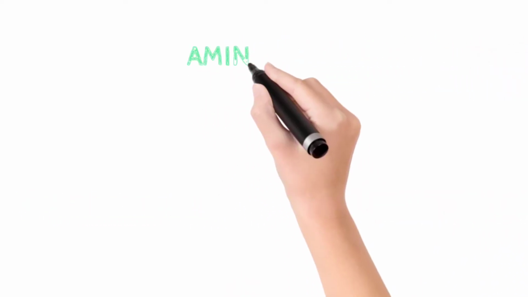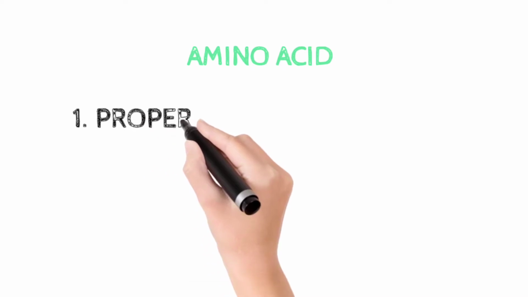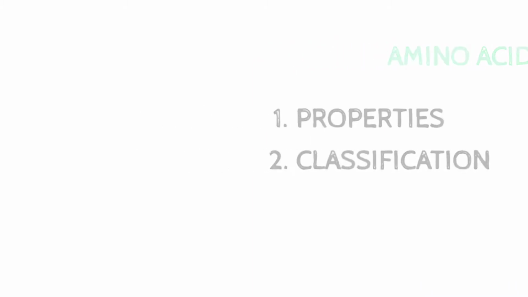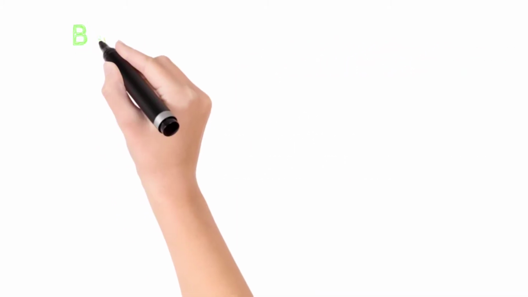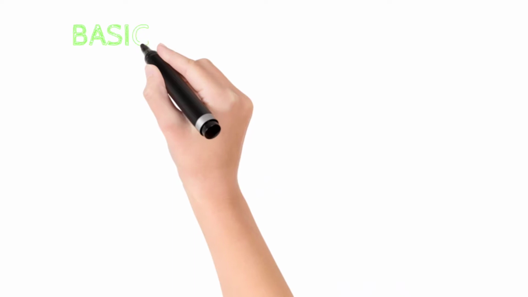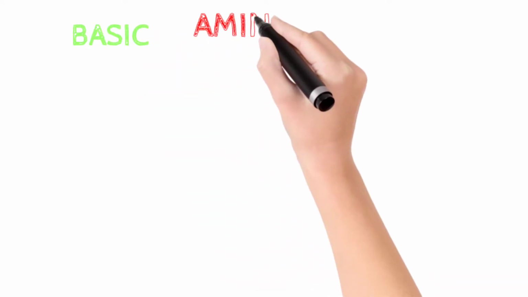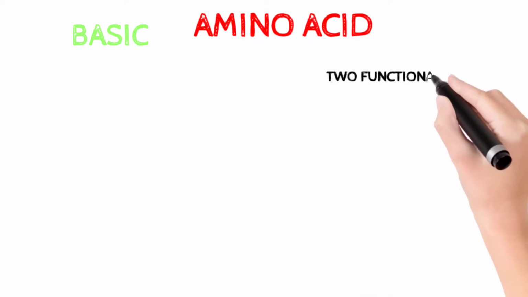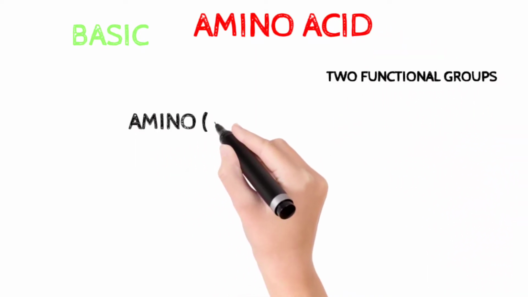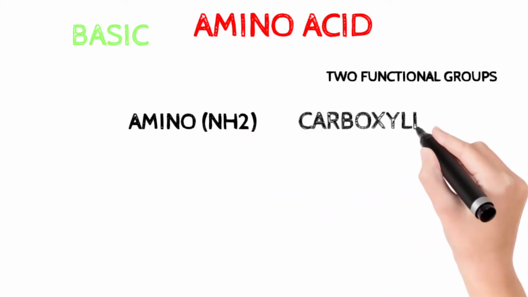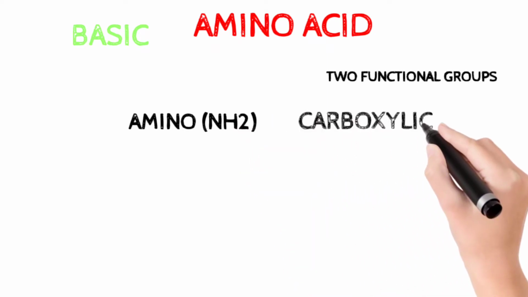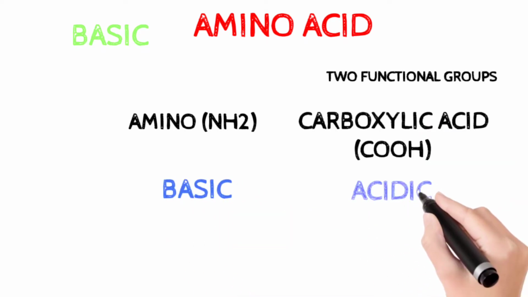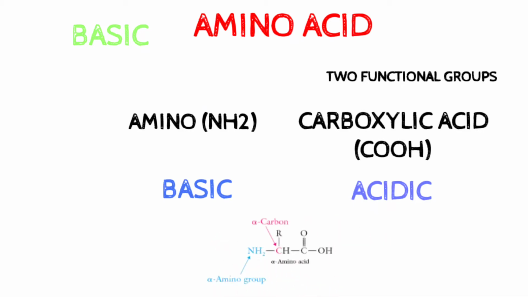In this video, we will learn about the properties of amino acids and their classification. But first, we will know about the basic knowledge of amino acid. As the name suggests, amino acid contains two groups: the amino group, NH2, and the carboxylic group, COOH. The nature of the amino group is basic and the nature of the carboxylic group is acidic.